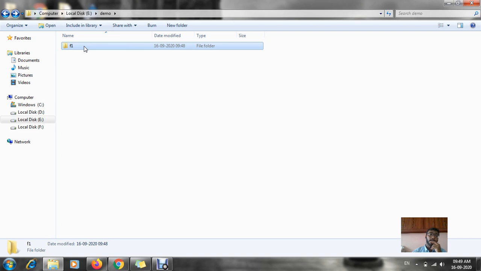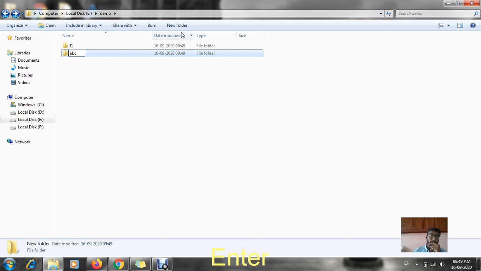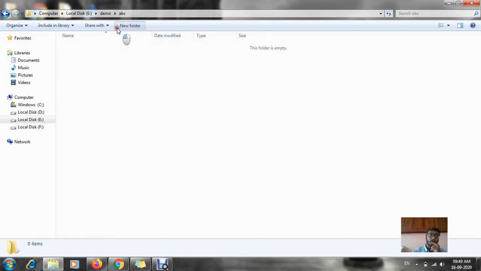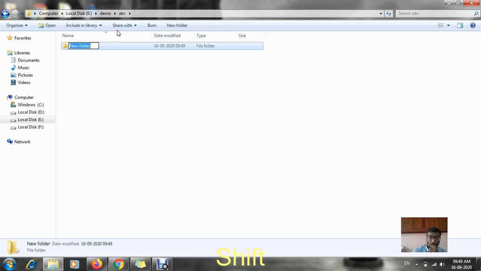Case sensitive means you are not supposed to use the same file names. But if, after saving, I try to save a new folder, say I save demo ABC, and in that ABC folder I create a new folder f1, over here you can see I can create it.